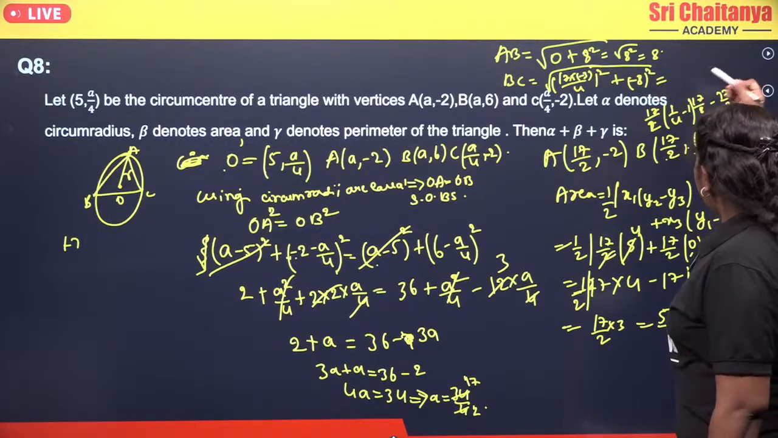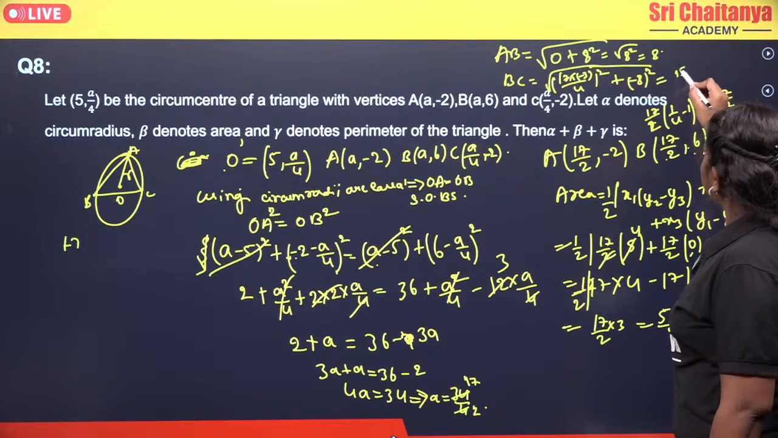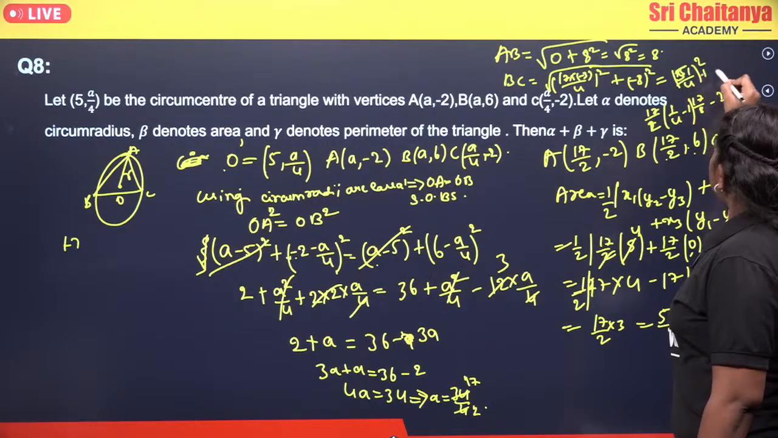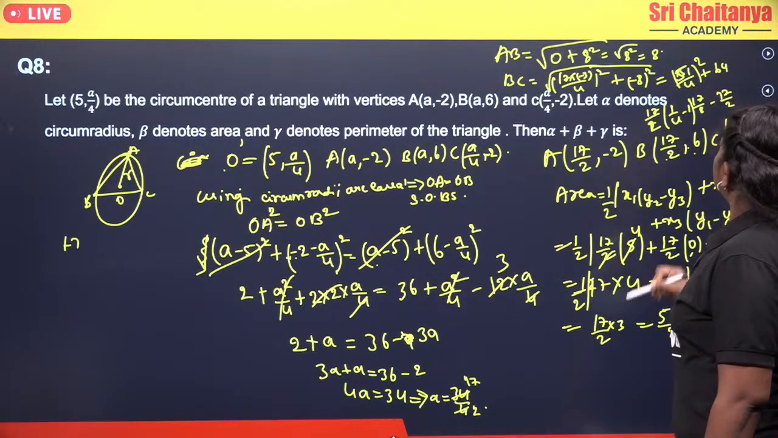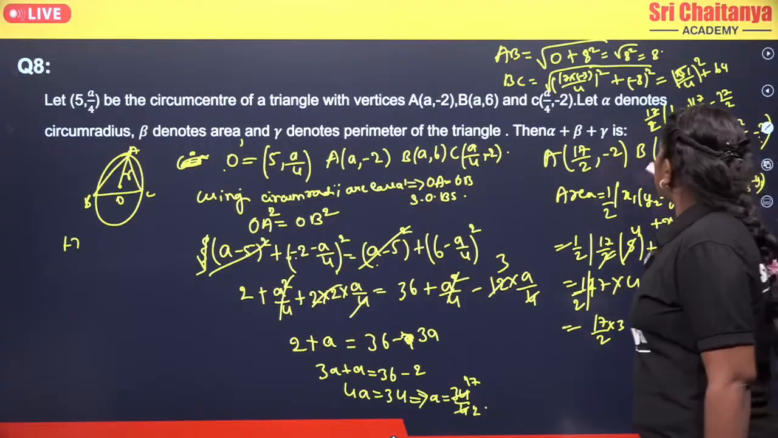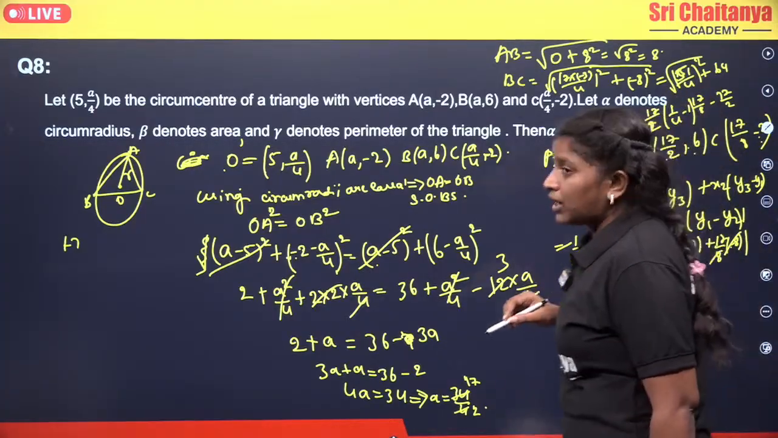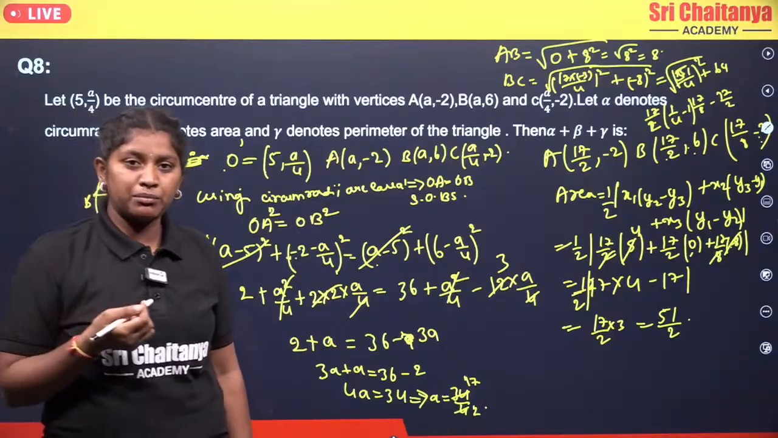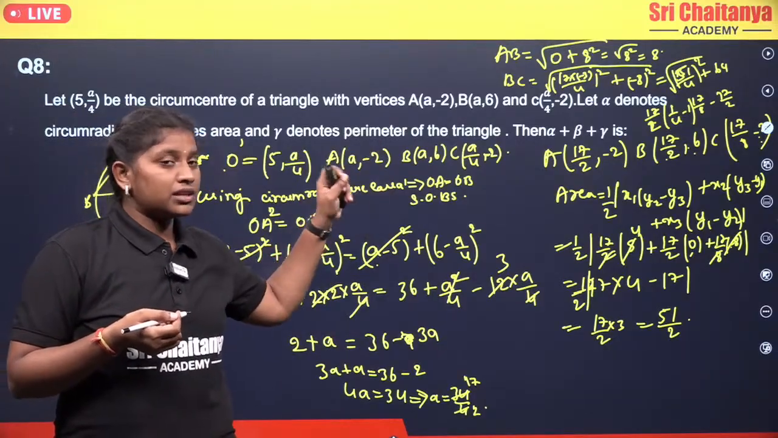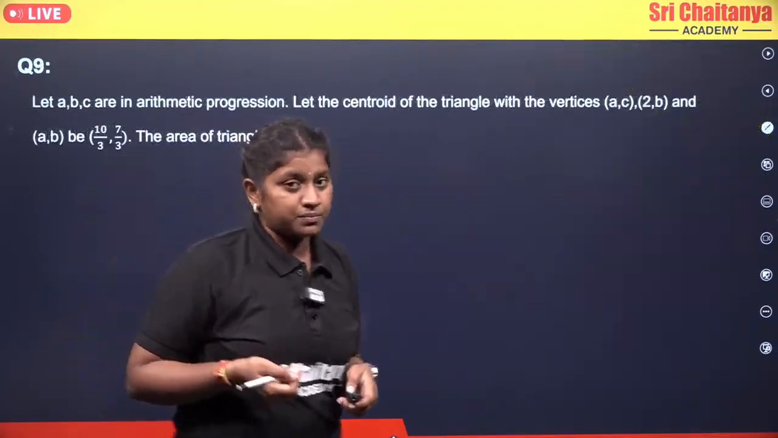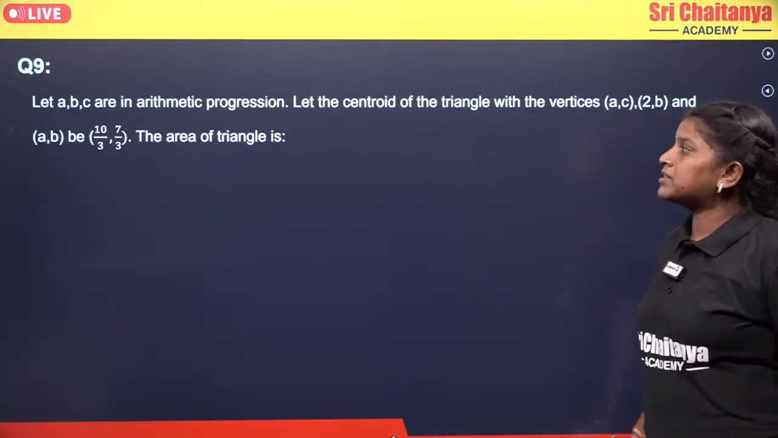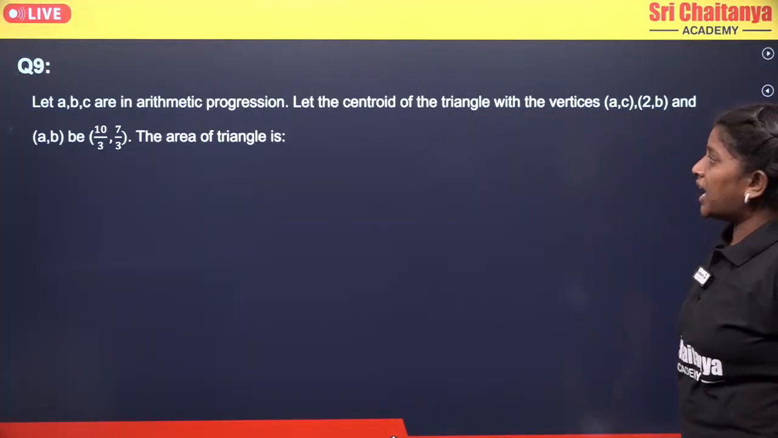so that becomes your 51 by 4 whole square. So 51 by 4 whole square plus 64. Clear? So if you simplify that, you will get your BC value, and similarly find the AC value also. Why? Because we need to find the perimeter. So for that we need to find the three sides. Clear?